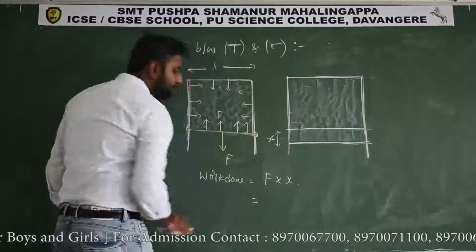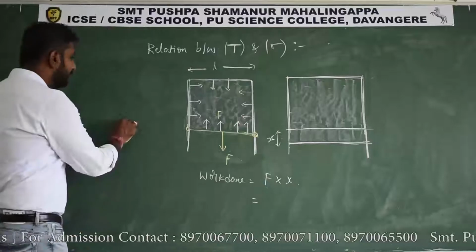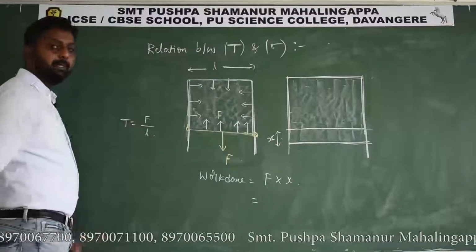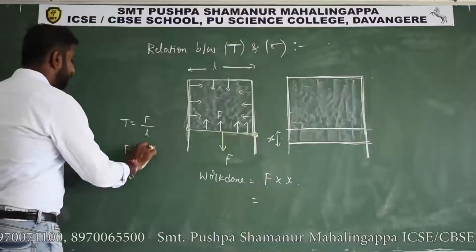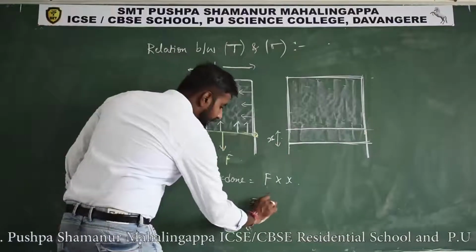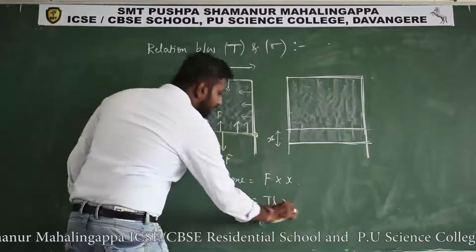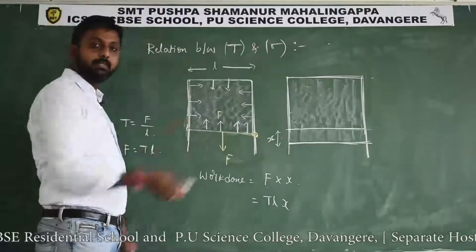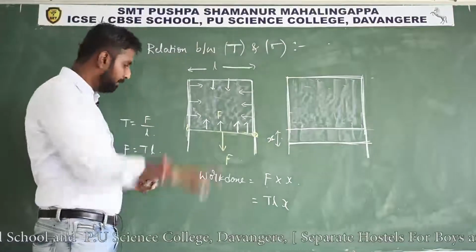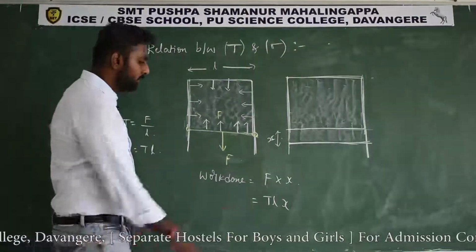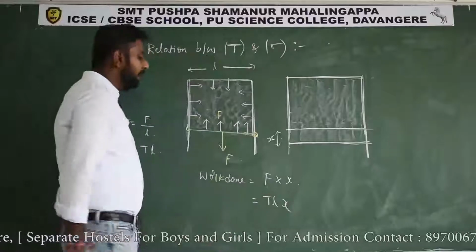We know that T is equal to F divided by L, then F is equal to T into L. So work done is T into L into x. How much tension force is acting in the opposite direction, the same amount of force we are applying in the downward direction. So T L into delta x.